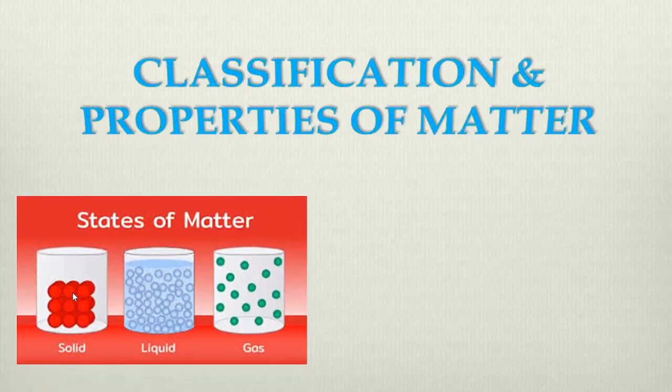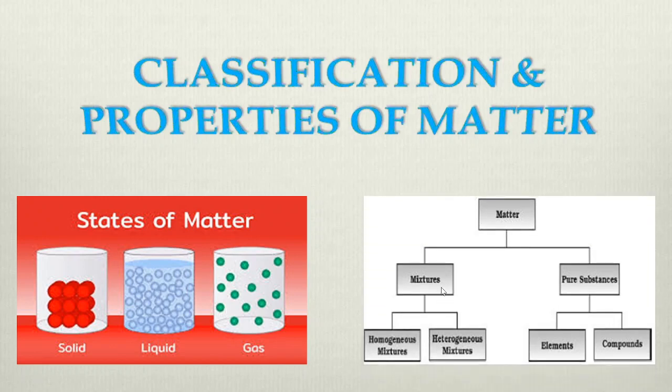The first one is on their nature, meaning whether they are solid, liquid or gases. In case of solids, all the constituent particles are tightly packed. In case of liquids, they are loosely packed, and in case of gases, they are far apart from each other. The next one is the macroscopic or bulk level. They are classified as mixtures or pure substances, where mixtures are further classified as homogeneous or heterogeneous mixtures, and pure substances are classified as elements and compounds.